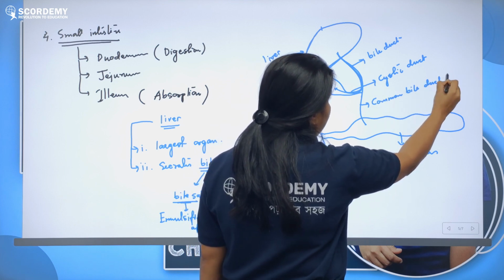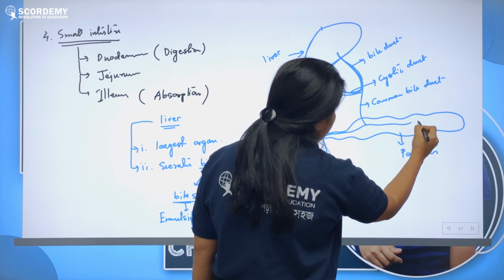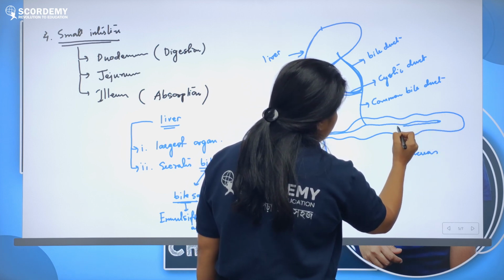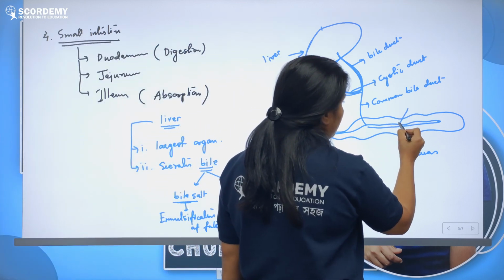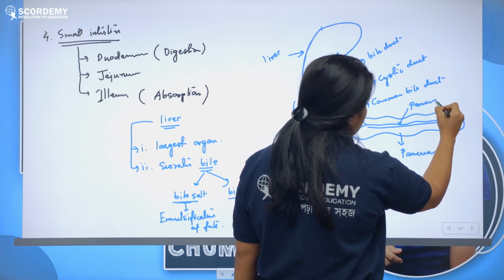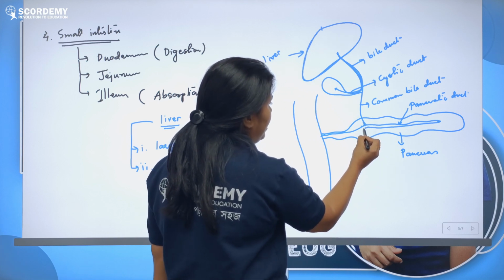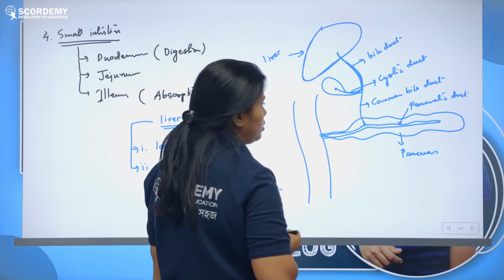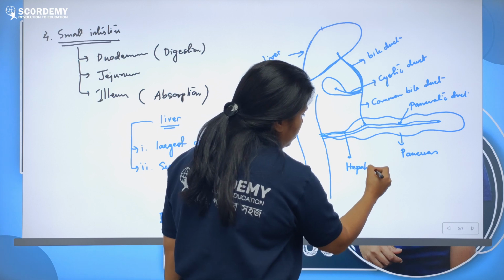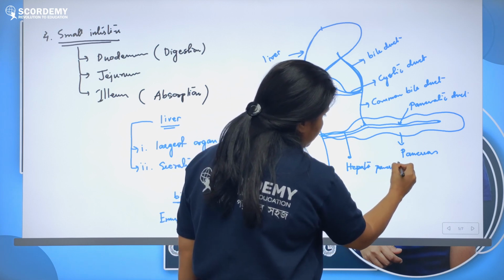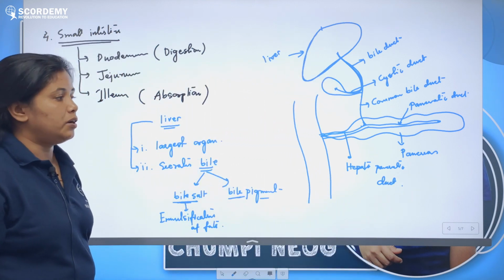This common bile duct will be connected with the duct of the pancreas, the pancreatic duct, which receives the secretion of the pancreas. After a certain period of time, the pancreatic duct will meet the common bile duct and become a common duct which drains its secretion to the duodenum, and this common part is called the hepatopancreatic duct.